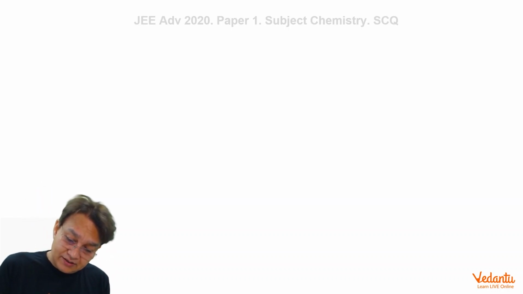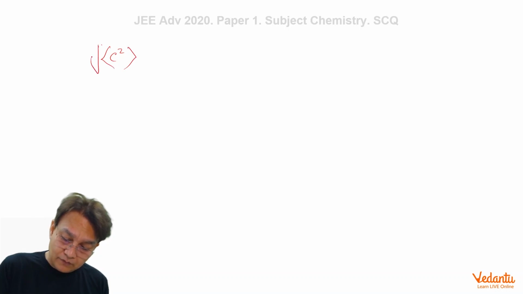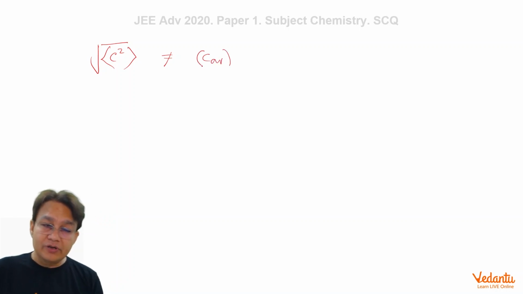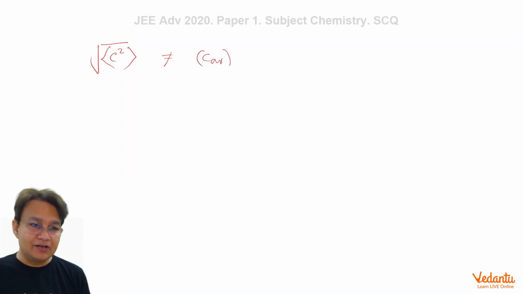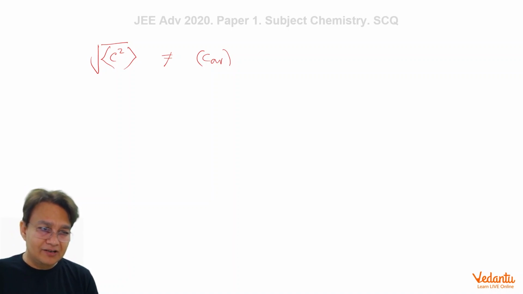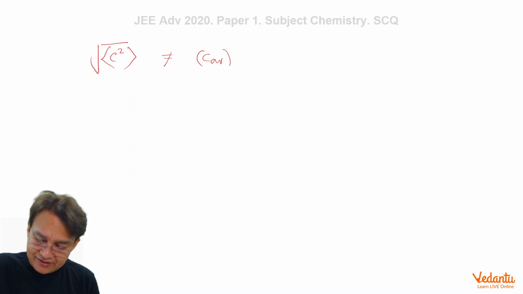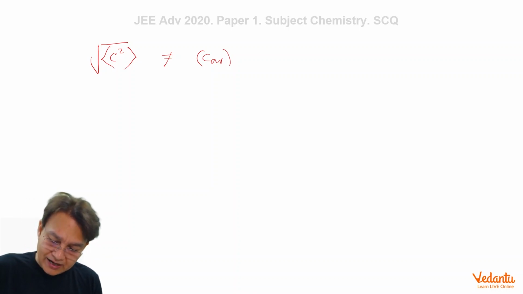Can we say that the average of c square, if you take under root of this, is not equal to c average? So intuitive feeling, it's very difficult to judge. But nevertheless, if you know by symmetry from the previous result, you already know that CRMS is always greater than C average. You can go with the option B.